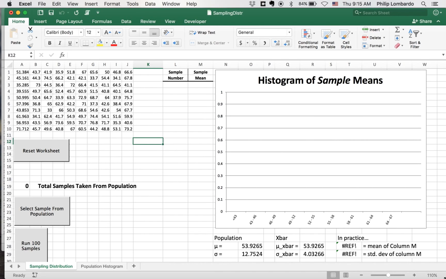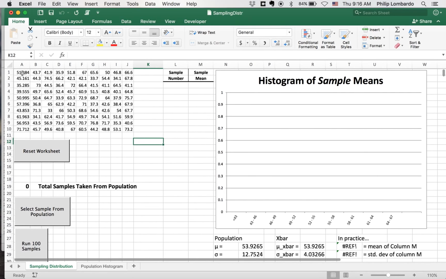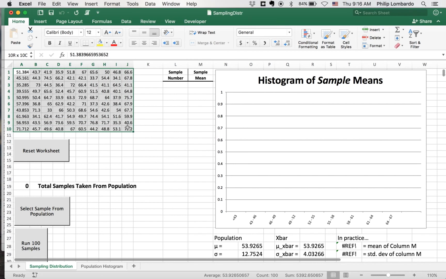So let's return to our simulation inside of Excel. Keep in mind, here's our setup. We have a population of scores here, and I'm going to fix a sample size of 10. I'm going to randomly select 10 numbers inside of this population, and compute the sample mean associated to those 10 randomly selected numbers. And I'm going to repeat this over and over and over again.